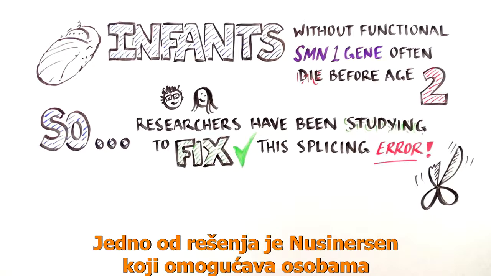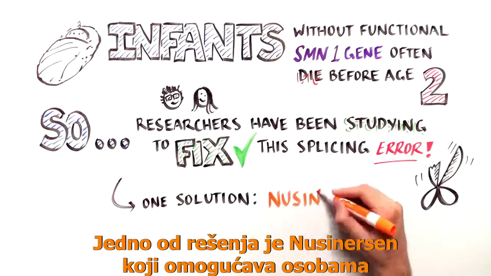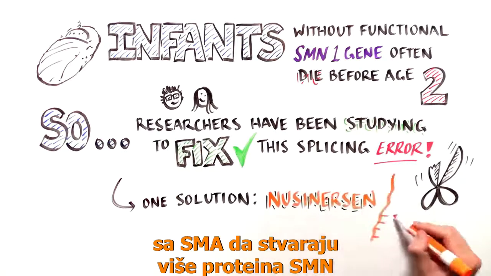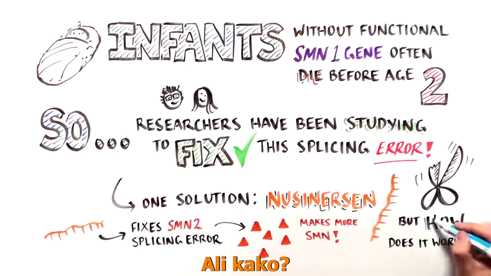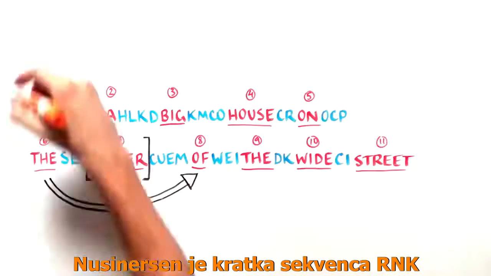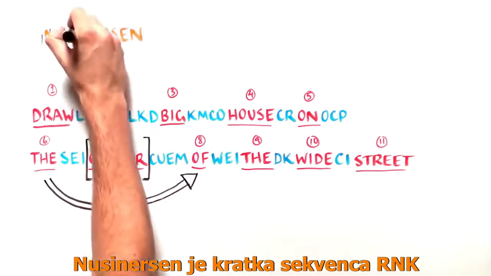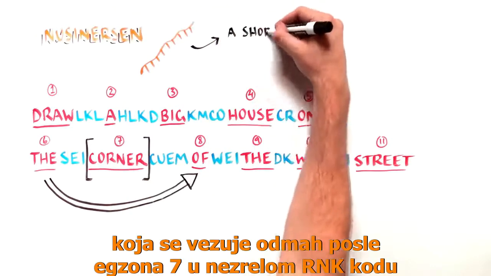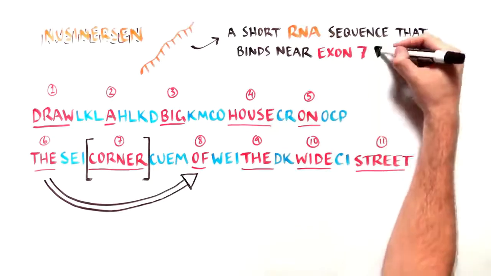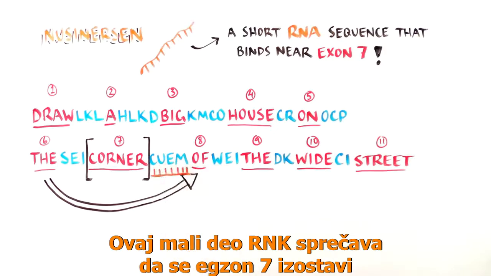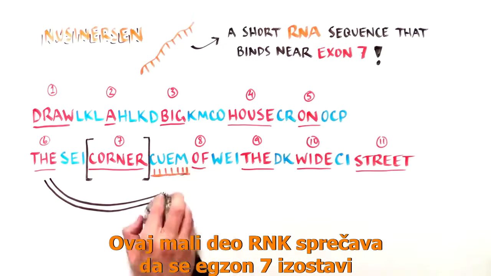One solution is called nusinersen. It enables SMA patients to make more SMN protein. But how? Nusinersen is a short sequence of RNA that binds just after exon 7 in the unedited RNA message. This tiny piece of RNA prevents exon 7 from being skipped.